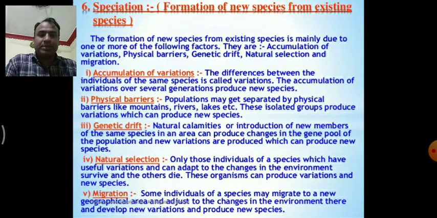Then migration. Some individuals migrate from one place to another because of competition, geographical problems, or any disaster or natural problem. To adjust to the surroundings, they need to develop some variations. And we know that speciation is the formation of a new species from the existing species, so migration can also be a major cause of speciation.